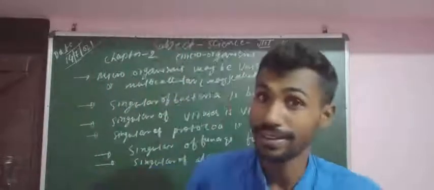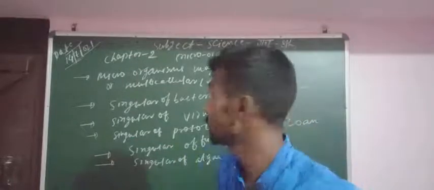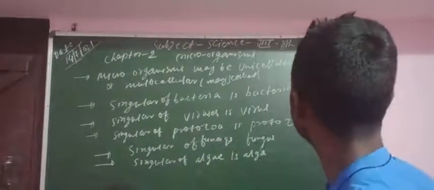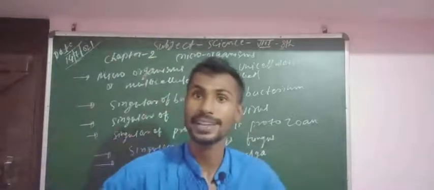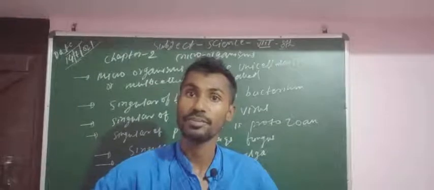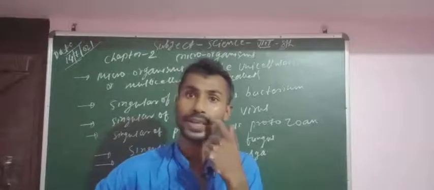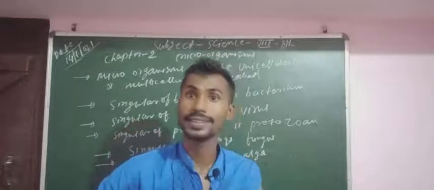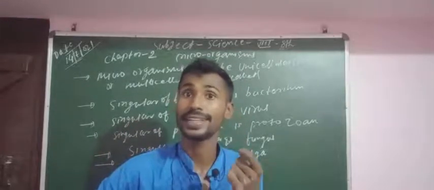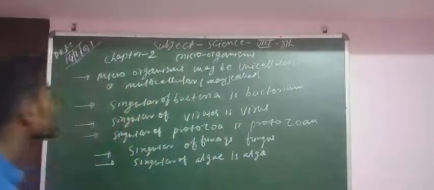Some of the basic points are very important. You have to know all the points. The first point is that microorganisms may be unicellular or multicellular. That means single cell or multi-cell. Cell is the fundamental unit of the body. The body of any human being or animal is made up of cells. As per the definition, cell is the fundamental, functional or structural unit of life. So, unicellular or multicellular.